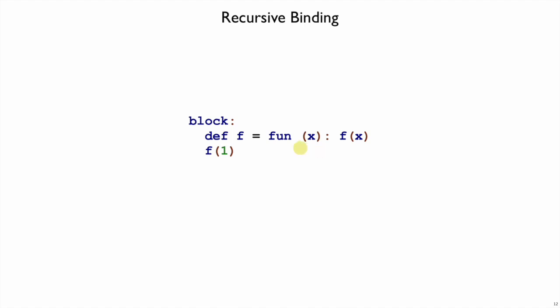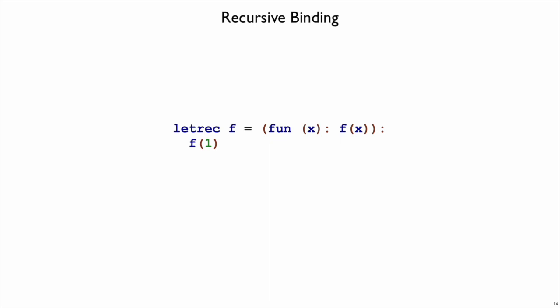On the other hand, if the right-hand side of this definition is a function that takes an argument x here, so this is the lambda-like expression form of a function, then we don't have to interpret the body right away, and so we don't have to look at f right away, and so this one will work again. We will get an infinite loop in this case. So I'm using def to bind f to a function. That function refers back to f, but I don't actually need to look at that self-reference until after I call the function, at which point f is bound. Okay, so this again illustrates that we can define recursive functions just using def.